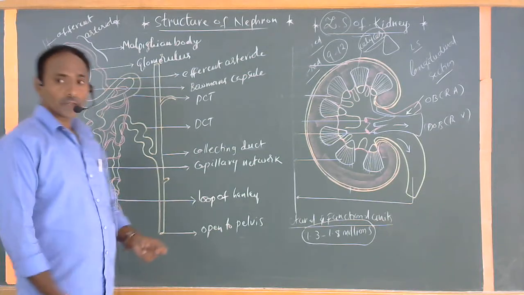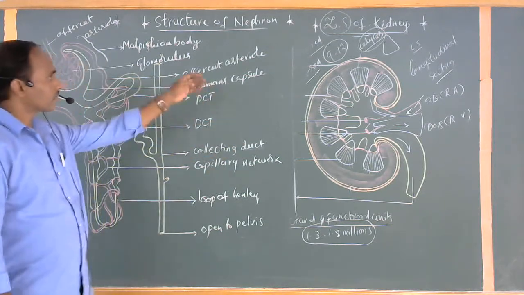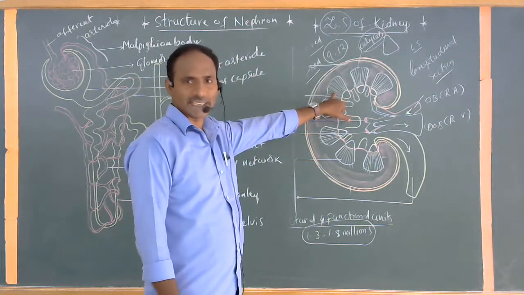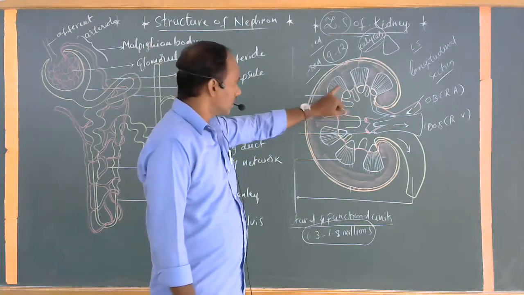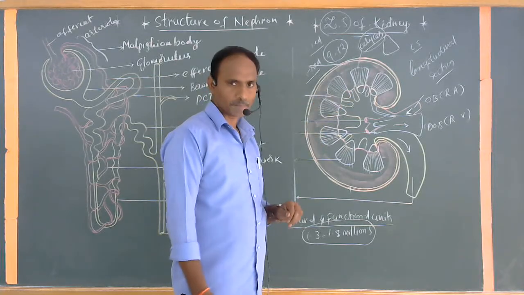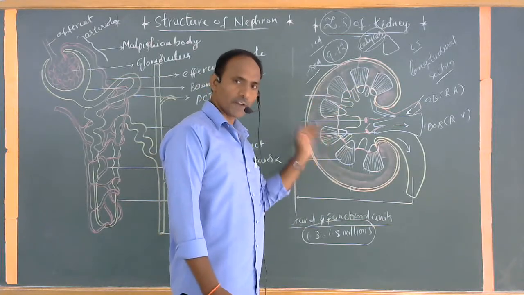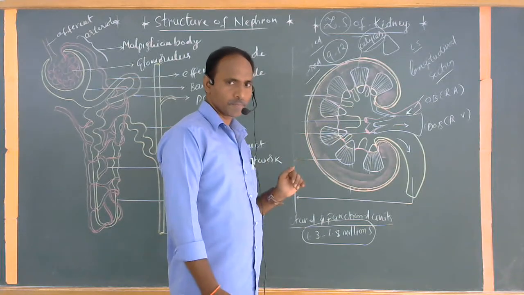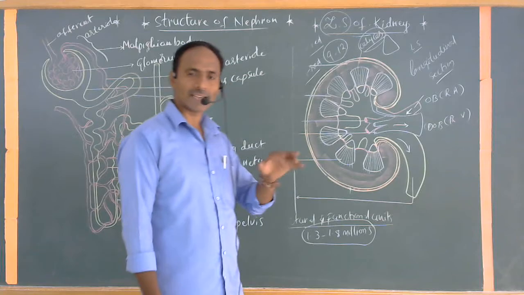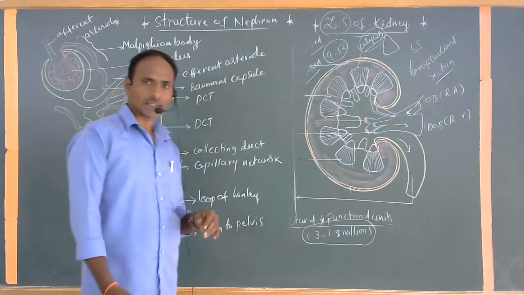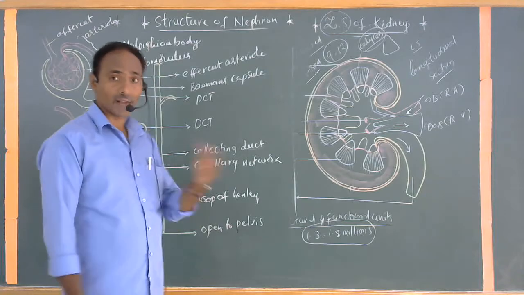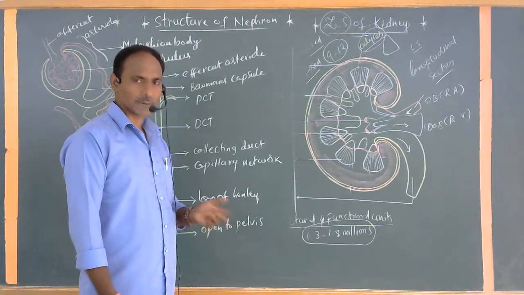Continuing, this is called the LS of the kidney. There are millions of nephrons present in this. These are also called the structural and functional units of the kidney. A group of nephrons together is called a kidney. A group of cells together is called an organism. A group of neurons together is called a nervous system. A group of alveoli together is called the lungs, of course, the respiratory system.